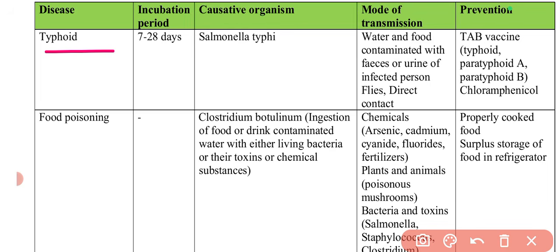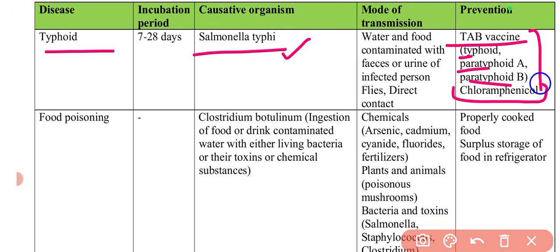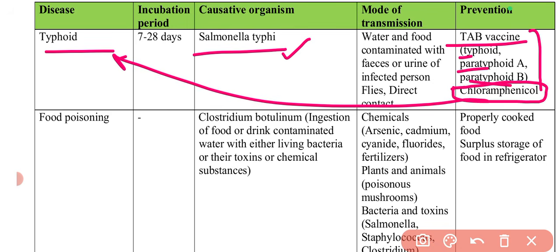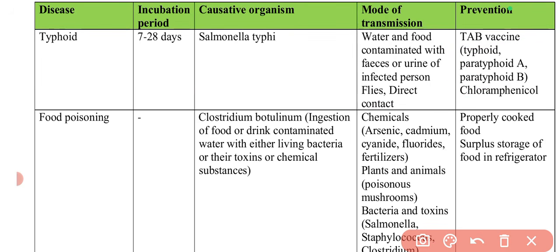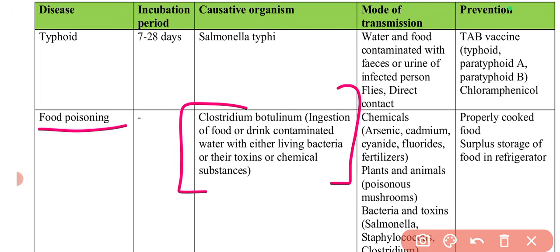Then coming to typhoid, Salmonella typhi is the causative organism, and the TAB vaccine, that is typhoid, paratyphoid A, paratyphoid B, is the combination of the TAB vaccine, and chloramphenicol is the drug of choice for typhoid. This is important. Next is food poisoning. So I have discussed one question in which I have mentioned many different organisms which can cause food poisoning. In that, the important one is Clostridium botulinum. Other organisms you can read from the question itself.